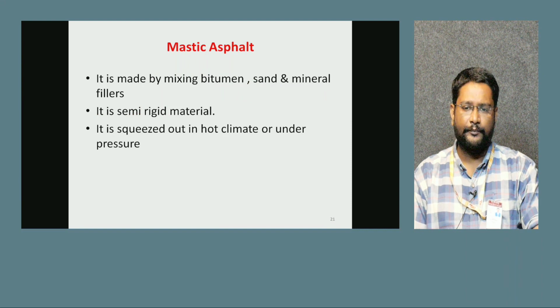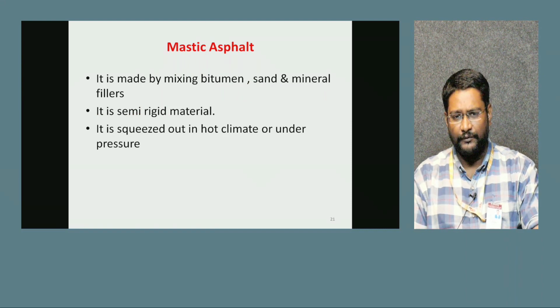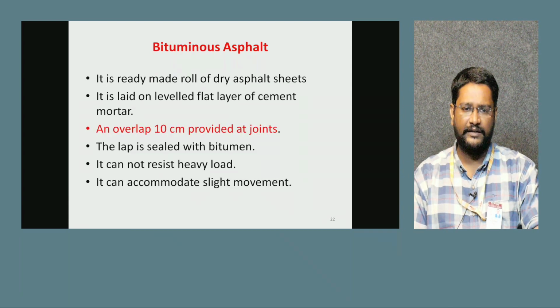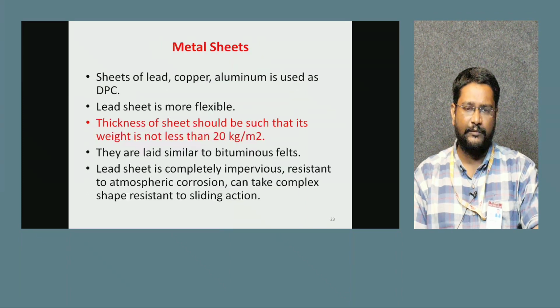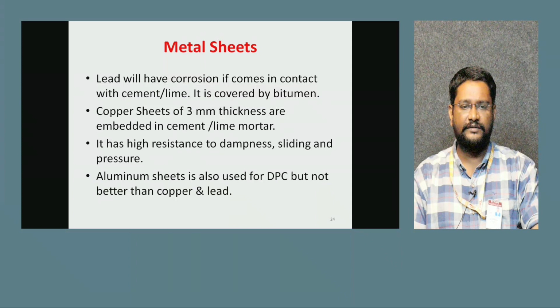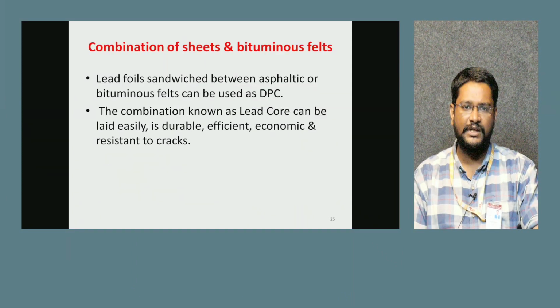Next, mastic asphalt. Asphalt you can use as a mixing of bitumen, sand and mineral layers. Okay, next, a bitumen layer we have to form with a 10 centimeter layer that has to be mixed with cement mortar. Next, metal sheets we have to take, but the metal sheet weight should not be more than 20 kg per square meter. Next, the metal sheet, for copper, should have a minimum thickness of 3 mm. Next, the combination of sheets and bitumen is also okay, but it will be costly.